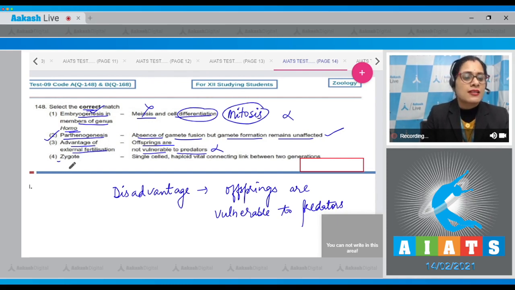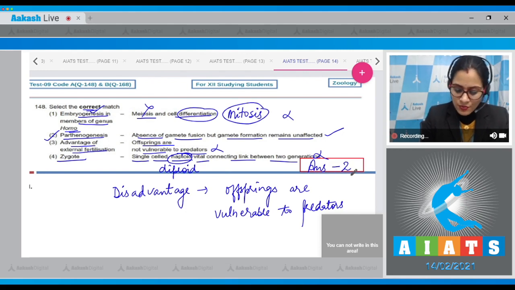The last match says zygote, single-celled haploid vital connecting link between two generations, is incorrect because zygote is a diploid cell, not a haploid cell. So the correct answer to this question is option number 2.